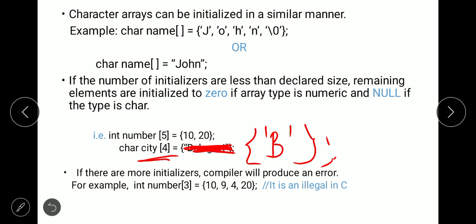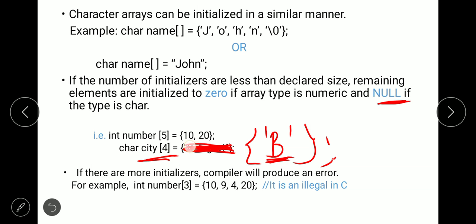Yes. Character city of 4, and it is initialized to B. So only the first character element is initialized. That is city of 0 is initialized with B. So city of 1, city of 2, city of 3 are not initialized. That's why they will be initialized with null.